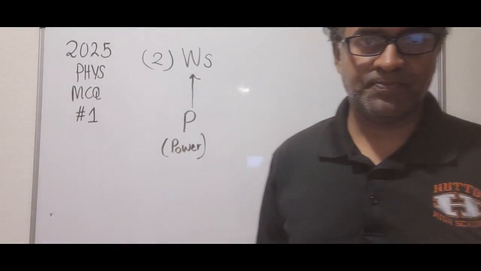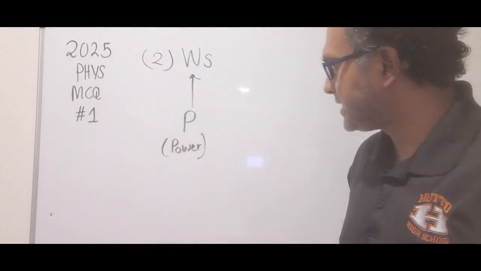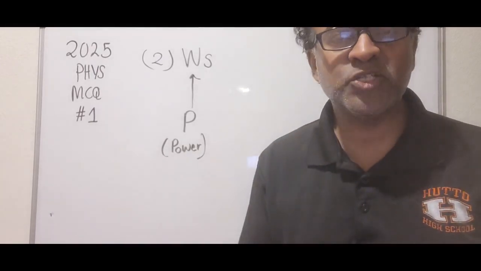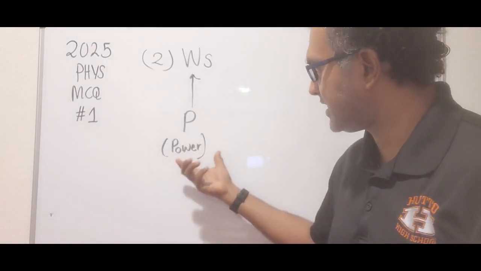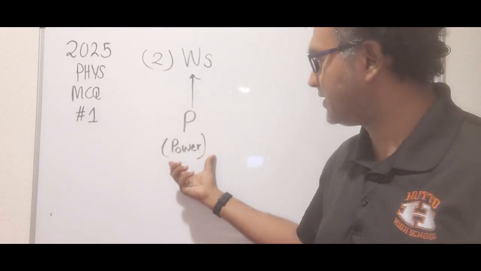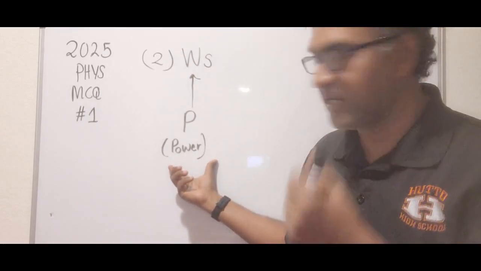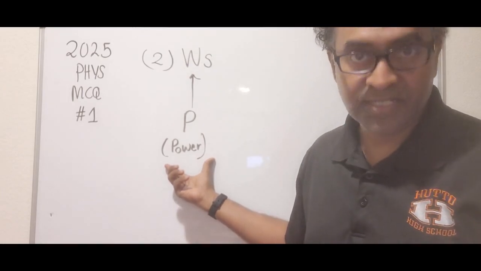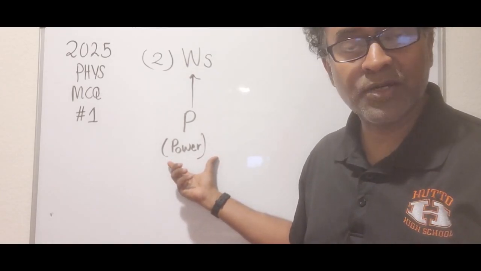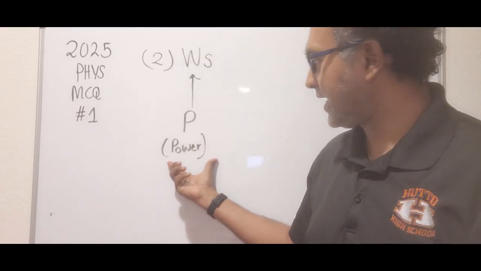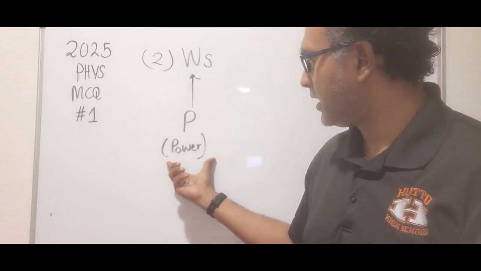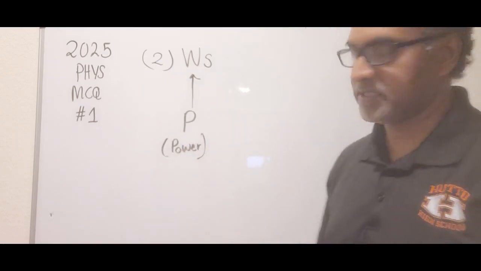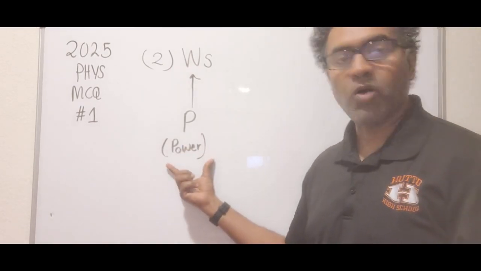What is power? Power is the rate at which energy is transferred. Okay, the rate at which energy is transferred is called power. Or there's another way to define power: the rate at which work is done on a system, or work is performed on a system. That's also called power.